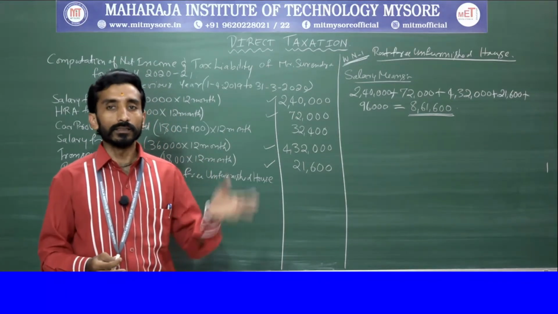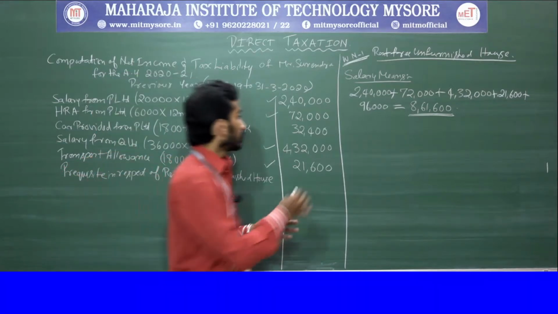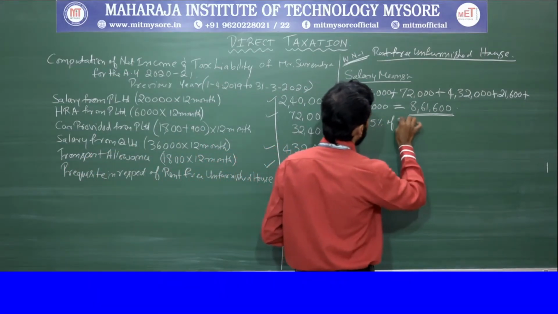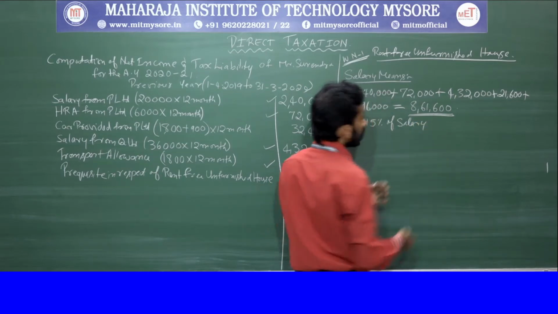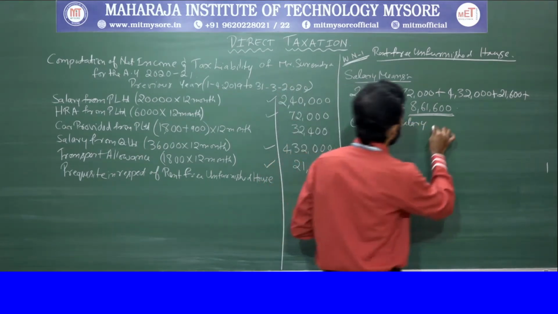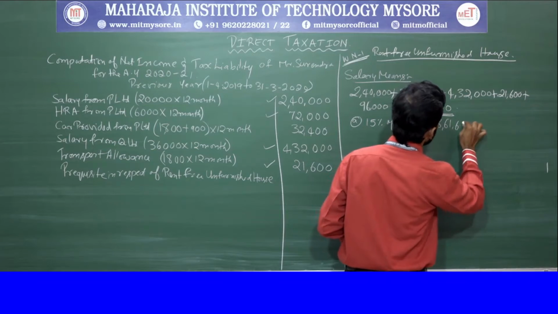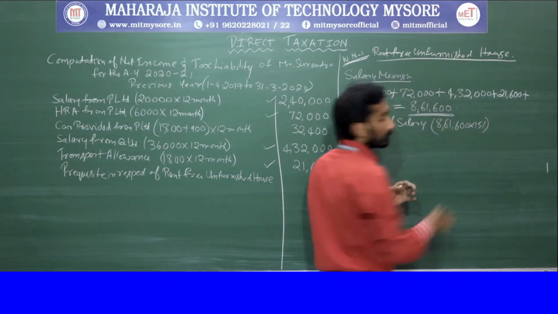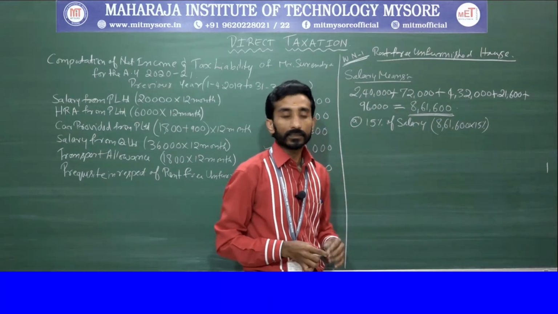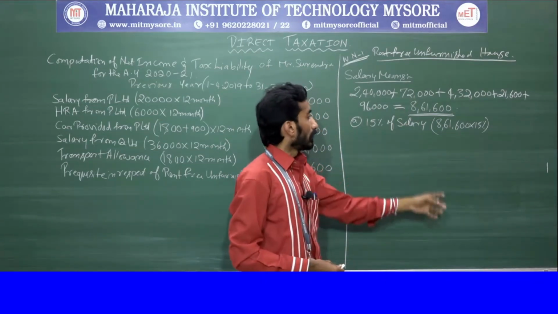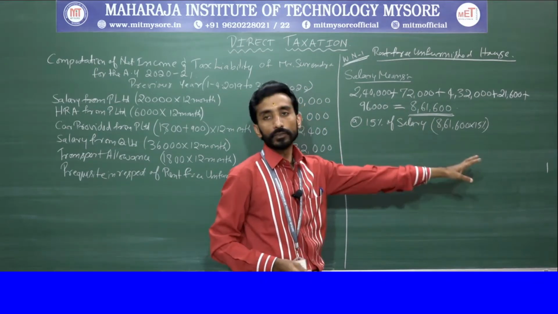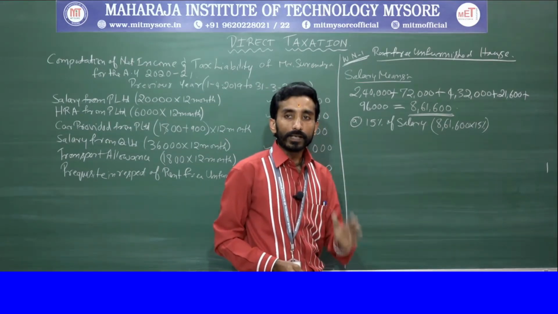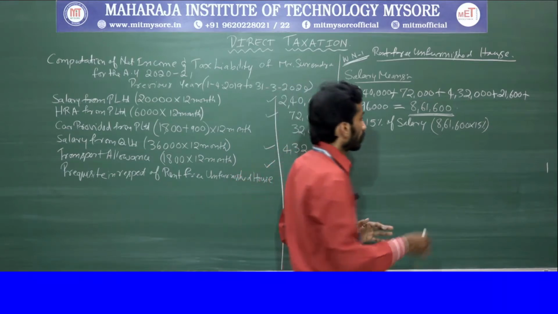Now we need to go with a condition. What is the condition? 15% of salary. What does it mean? On this, that is 8,61,600 into 15% you need to calculate. Understanding? 15% of salary, that is 8,61,600 into 15%. If you calculate, you will get the value 1,29,240.